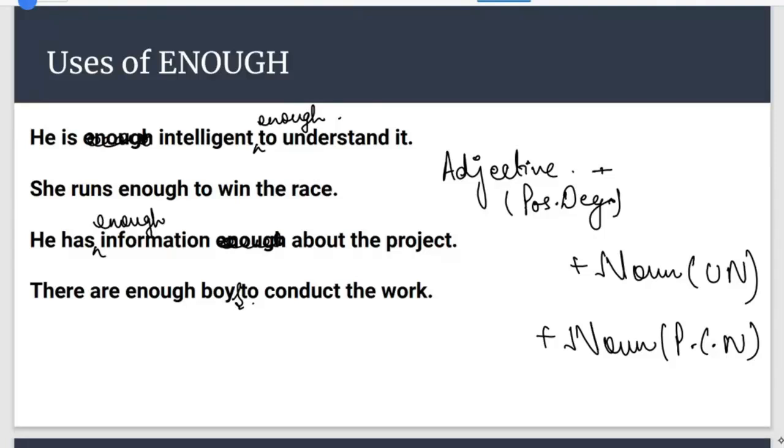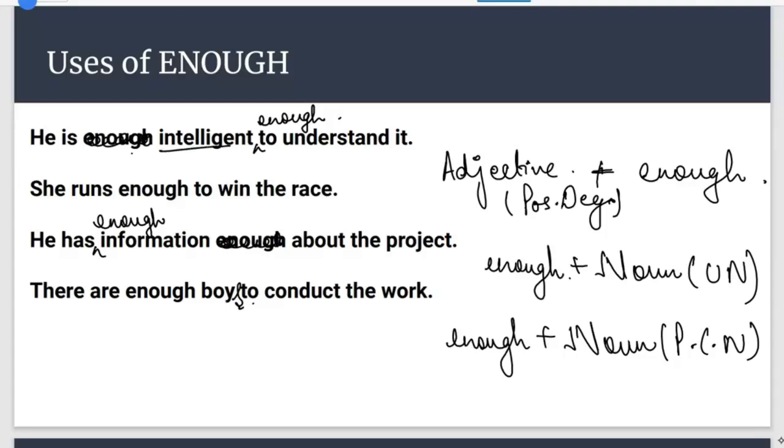But whenever it is used with an adjective, enough will be used after the adjective, and whenever it is used with a noun, enough will come before the noun. As you see in sentence number 1, he is enough intelligent to understand it. We all know that intelligent is an adjective, which is describing he. So since intelligent is an adjective, we cannot put enough before it.